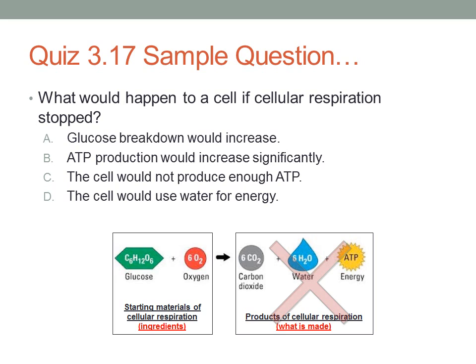So what would happen to a cell if cellular respiration stopped? A. Glucose breakdown would increase. B. ATP production would increase significantly. C. The cell would not produce any ATP. Or D. The cell would use water for energy.